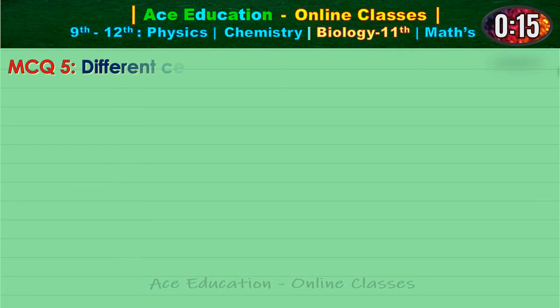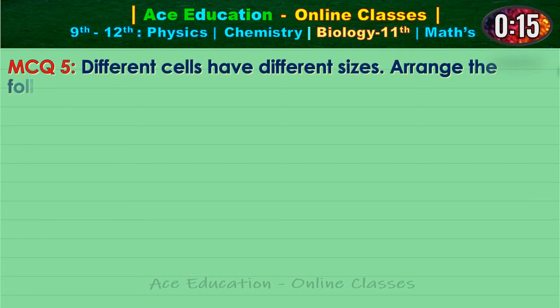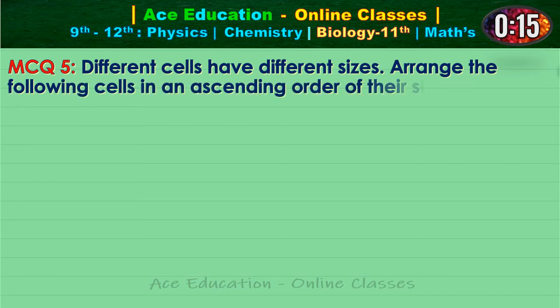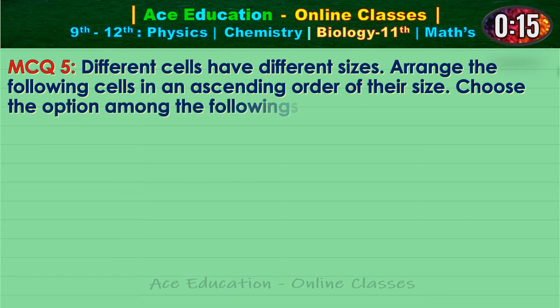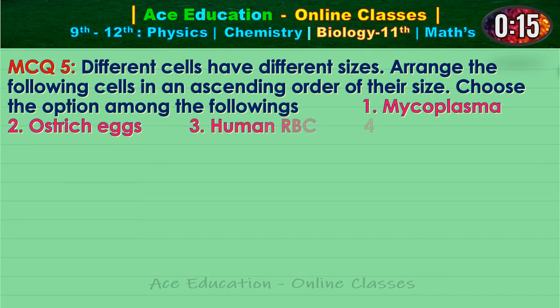MCQ 5, different cells have different sizes. Arrange the following cells in an ascending order of their size. Choose the option among the following. First one, mycoplasma. Second, ostrich eggs. Third, human RBC. Fourth, bacteria.